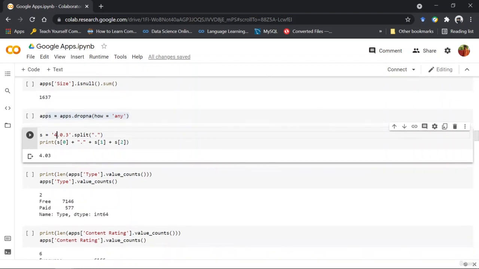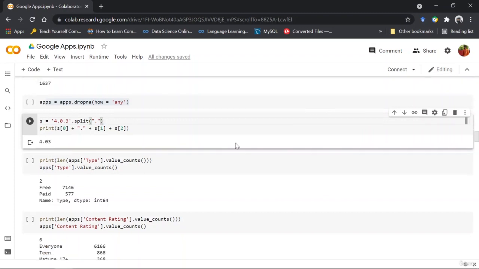So if I split using the split function, with a full stop as the parameter, because the full stop is present here, then S is actually a list that is storing the strings 4, 0 and 3, right? This is just an example block to make you understand what I'm going to do later on to extract the information from the Android version.